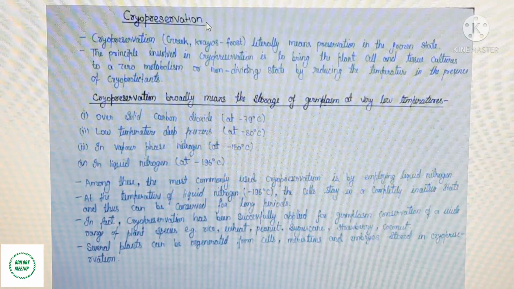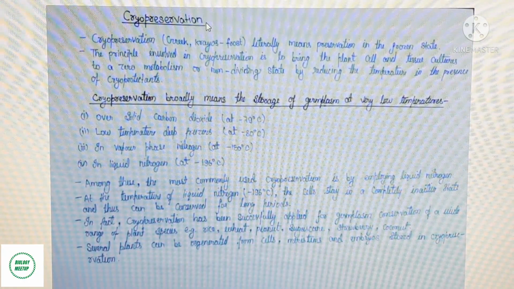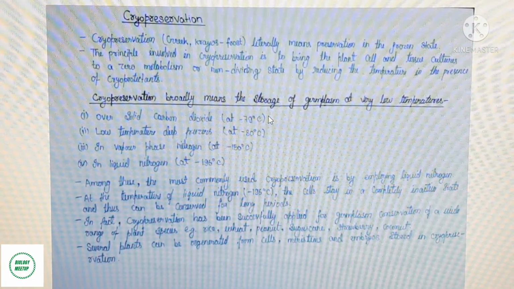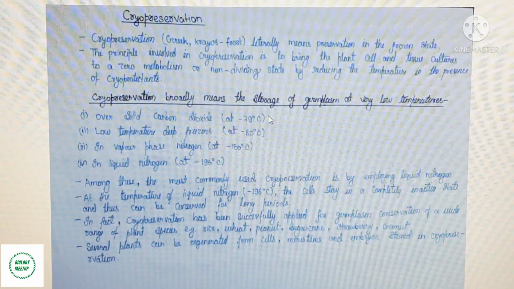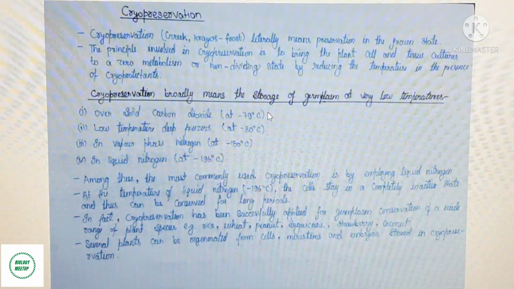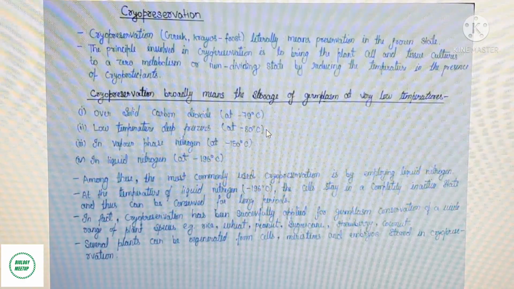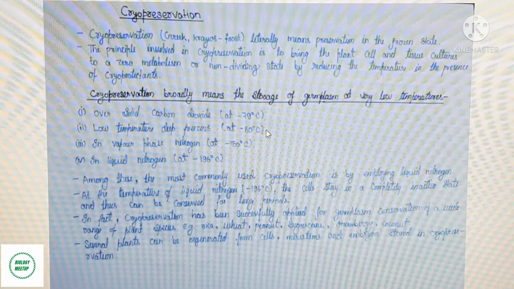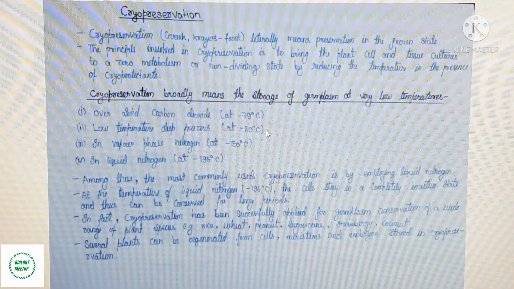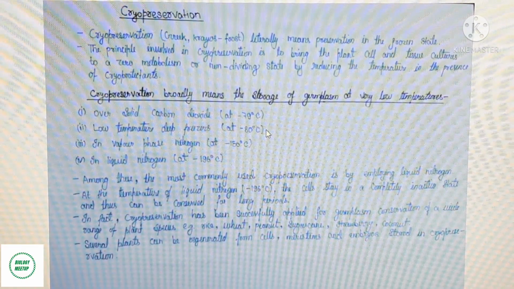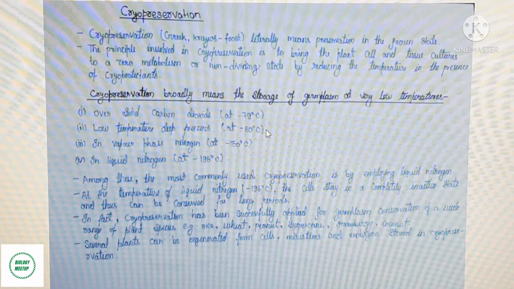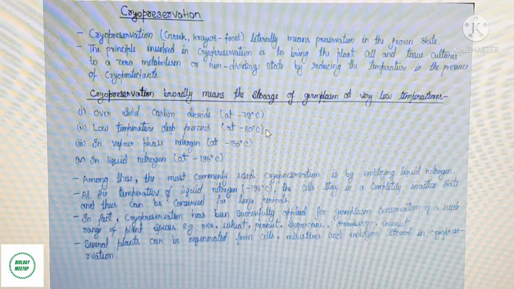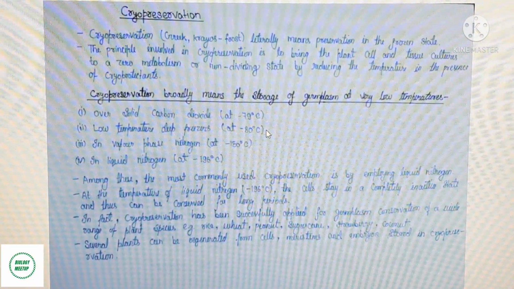Now, cryopreservation broadly means the storage of germplasm at very low temperature. First, over solid carbon dioxide, that is at minus 79 degrees centigrade. Second is in low temperature deep freezers at minus 80 degrees centigrade. Third is in vapor phase nitrogen, that is at minus 150 degrees centigrade. Fourth is in liquid nitrogen, that is at minus 196 degrees centigrade.